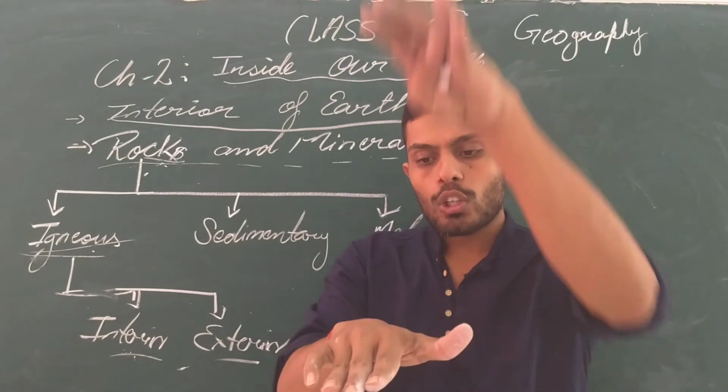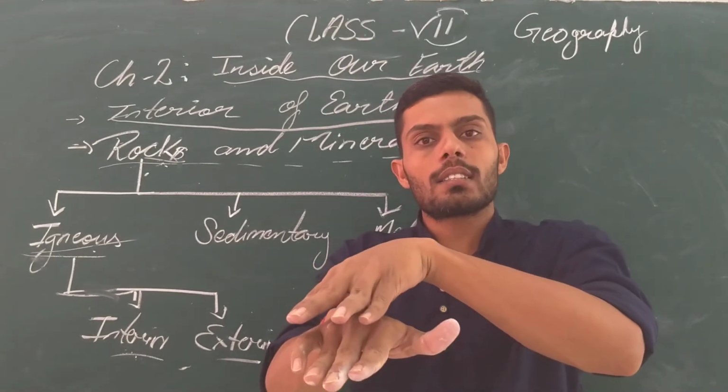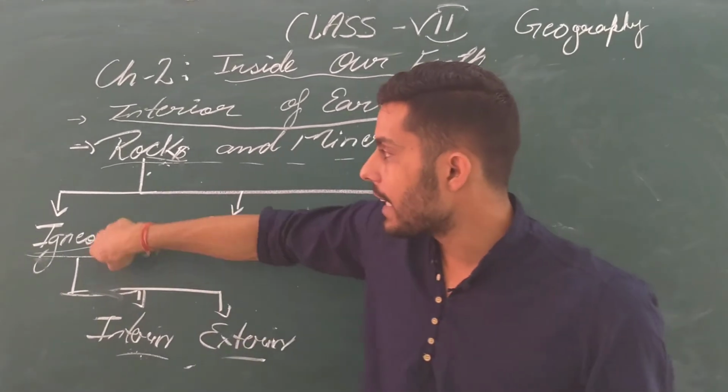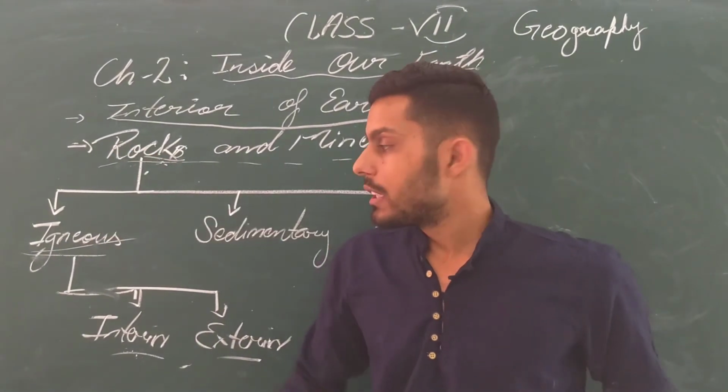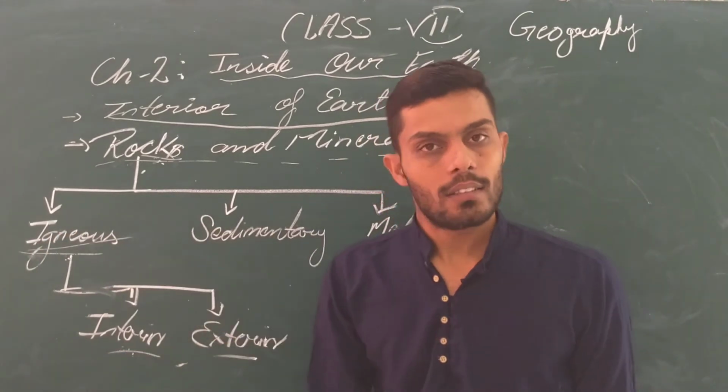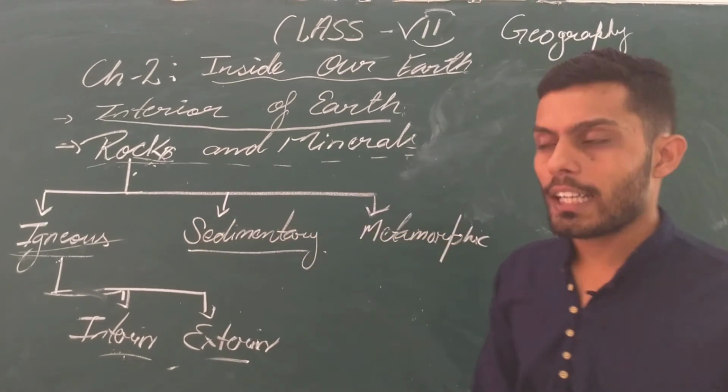Got it? And the rocks which have been formed outside of the earth, on the surface of the earth, are known as exterior igneous rocks. So these igneous rocks have been classified into two types, interior and exterior. Got it? Now the second rock is sedimentary rocks.